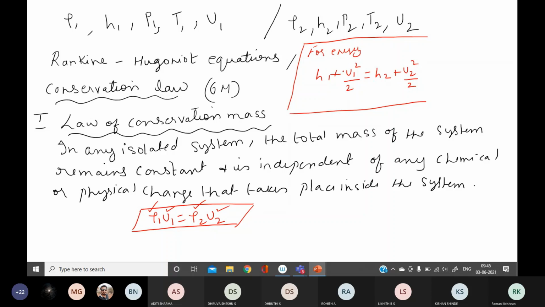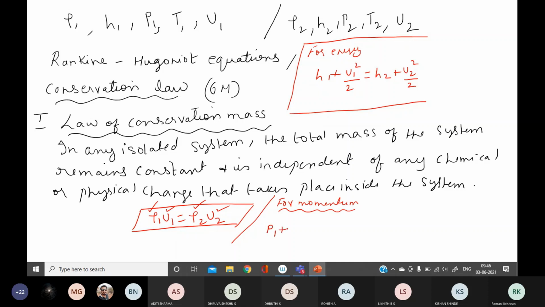Then for the last one, momentum: what does the law of conservation of momentum say? The momentum before collision is equal to the momentum after collision, or for any isolated system, the total momentum remains constant. Except for these equations, the other things you can easily remember, but if you see the equation once you will understand. For any closed system, the momentum before collision is equal to the momentum after collision, or the total momentum of a system remains constant.